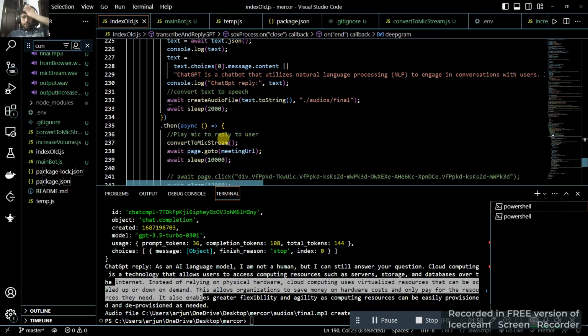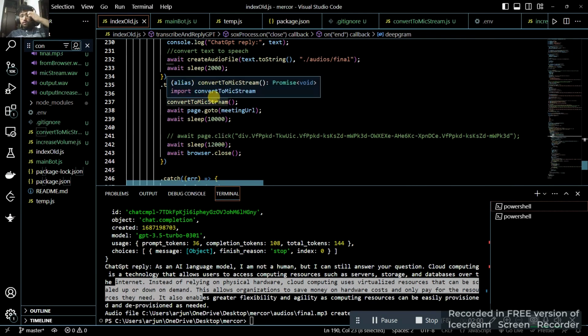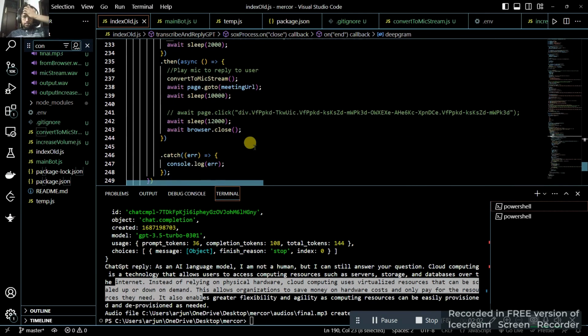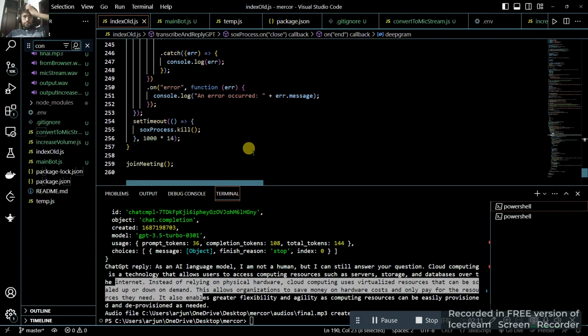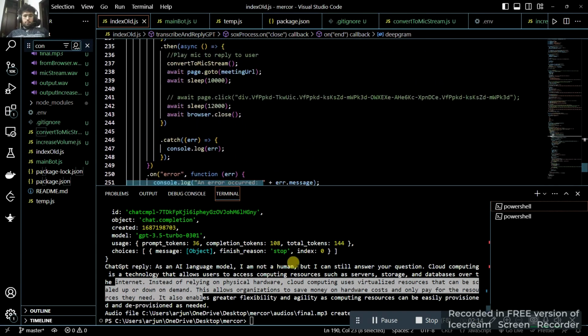Then we converted it into a mic stream to pass into Google Meet as the audio source, the mic source. Then we stop it.